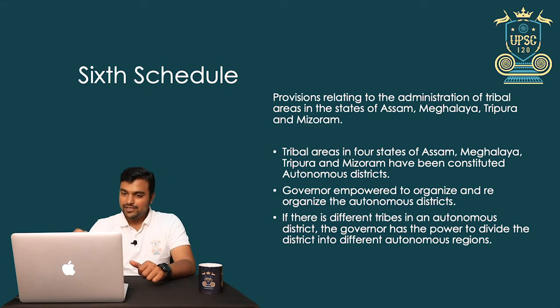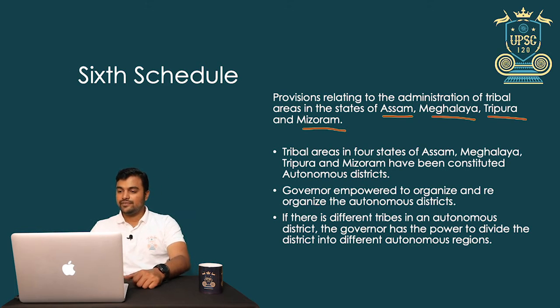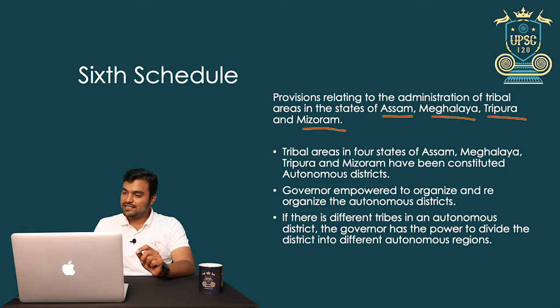Now let's look into what the sixth schedule speaks. It speaks about the provisions relating to the administration of tribal areas in the states of Assam, Tripura, Meghalaya, Mizoram. Tribal areas in these 4 states have been constituted autonomous districts. Now this is a potential question area. Which schedule speaks about the autonomous districts? It is the sixth schedule.